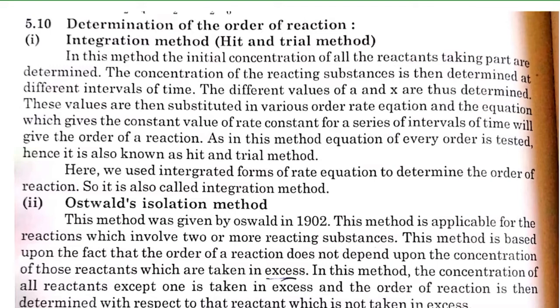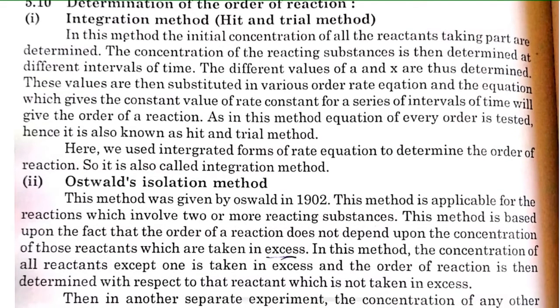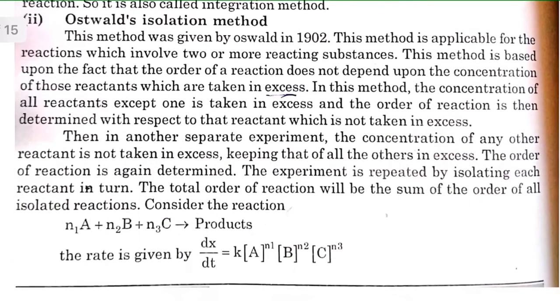And the concentration of the reacting substance is then determined at different time intervals. So the different values of a and x are determined. These values are then substituted in various order rate equations, and the equation which gives a constant value of rate constant for a series of unit time intervals is the order. So we use the integrated form of the rate equation to determine the order of reaction. Another one is Ostwald isolation method.